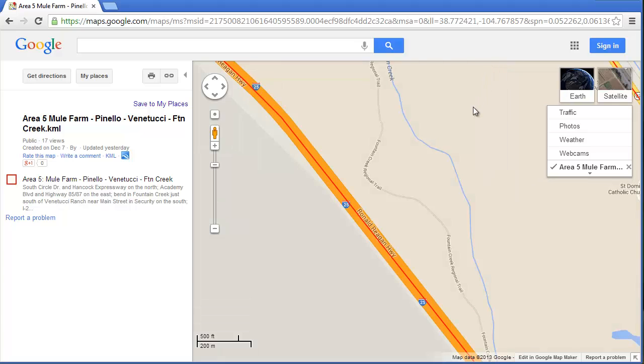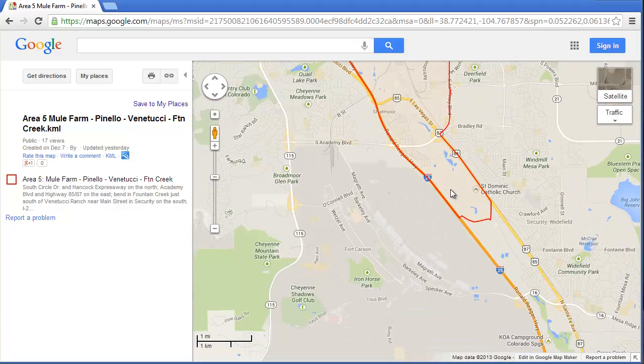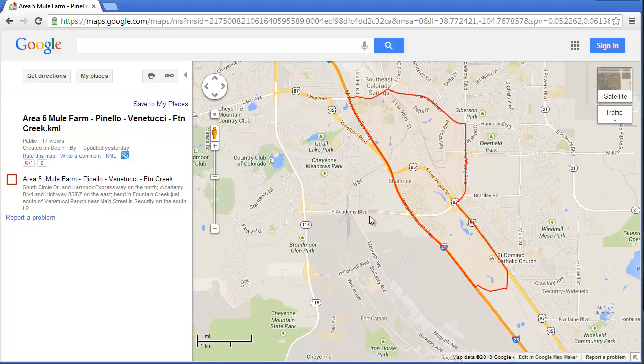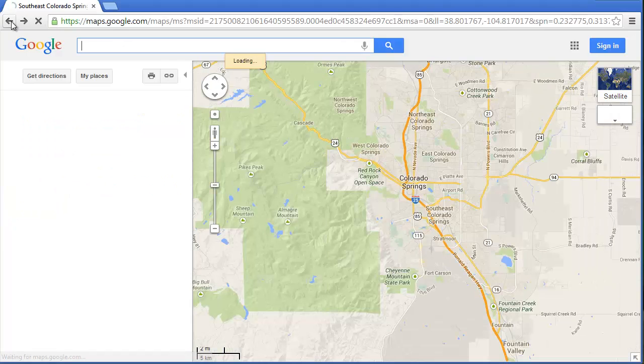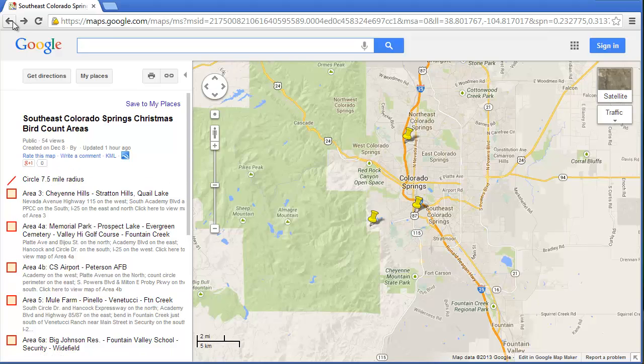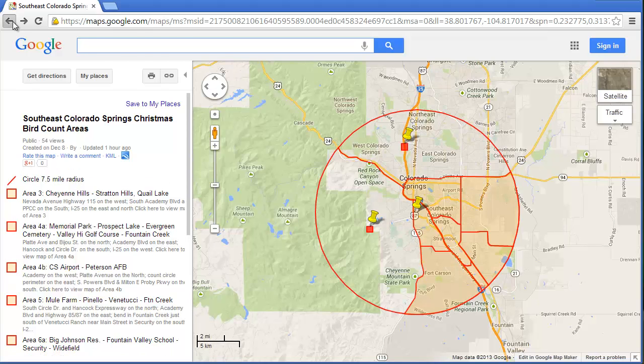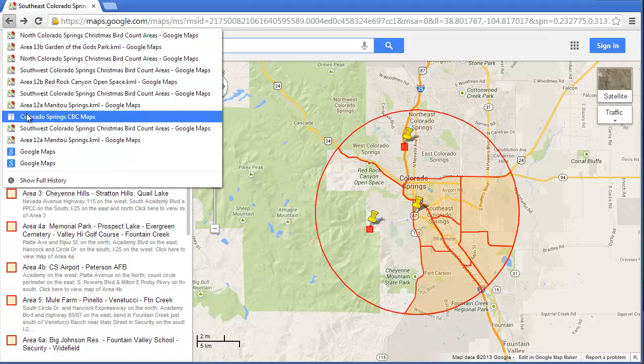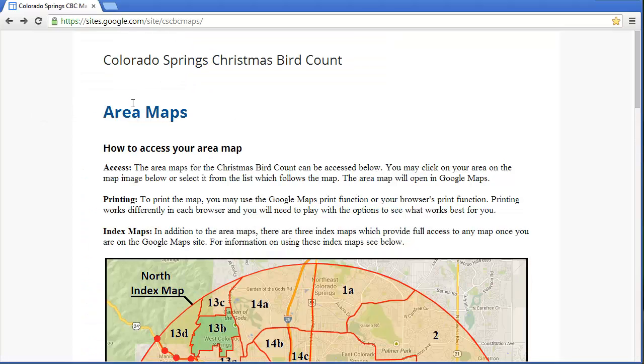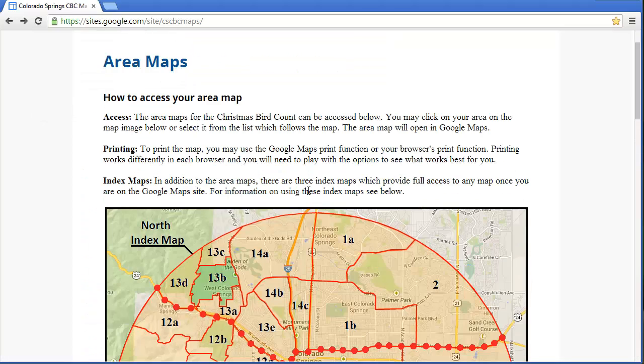Going back to map view, scroll out. Now if you wanted to get back to the CBC site, there's several links in between since you've left there. So on the Chrome browser, I can just look at the history of where I've been and go back to Colorado Springs CBC maps.